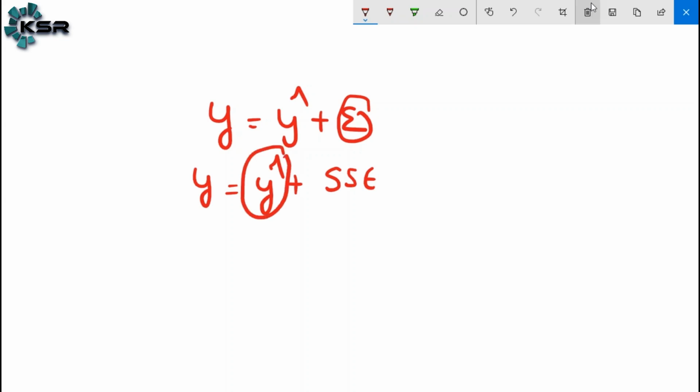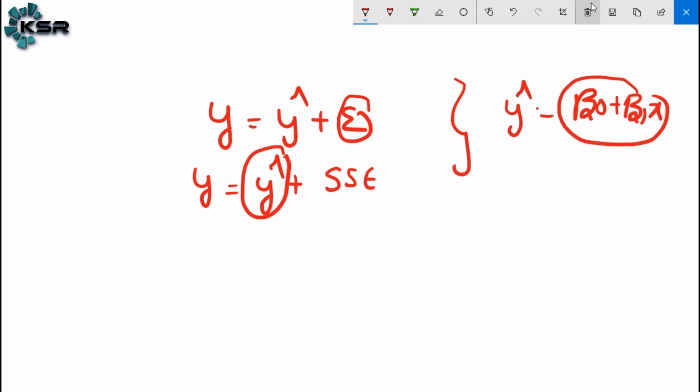So y hat is not the squared value, right? Y hat is not the square. If I have two portions, one portion you have squared, the other portion you have not squared, does it make sense? It doesn't make sense. We need to square it. So how do we get the y hat? What is the meaning of y hat? Y hat is nothing but beta naught plus beta 1x.